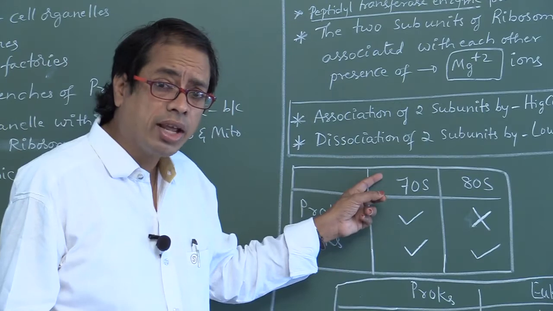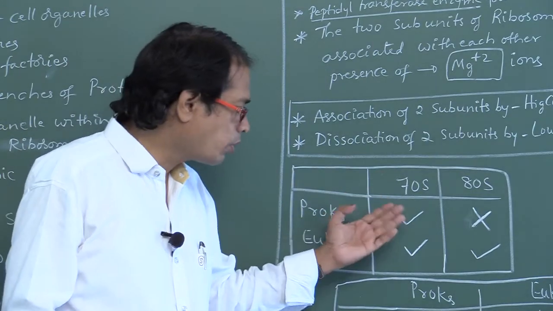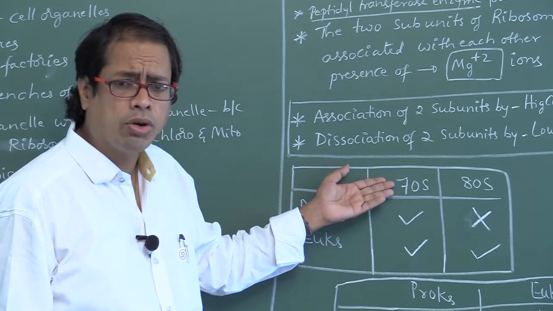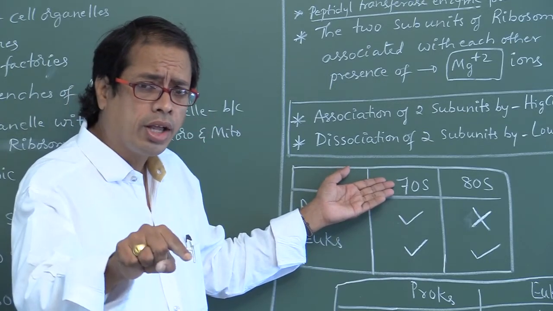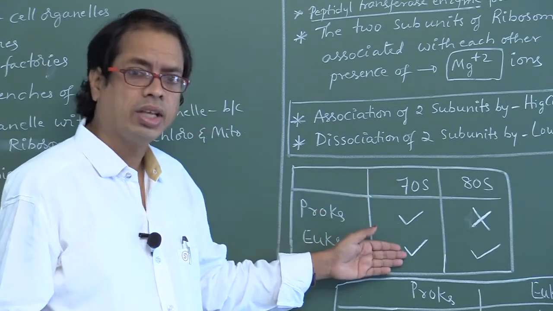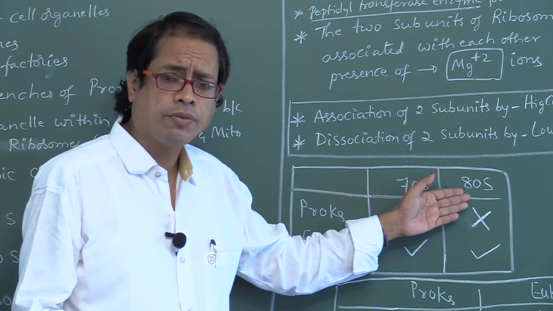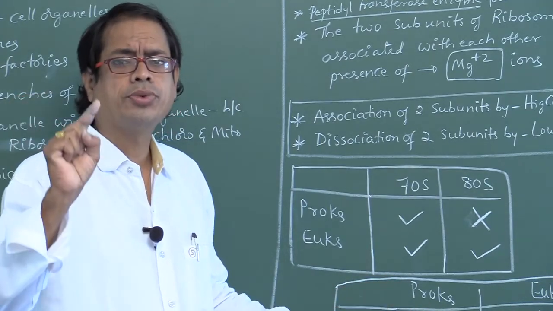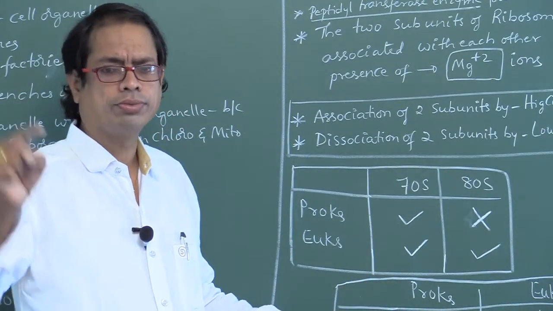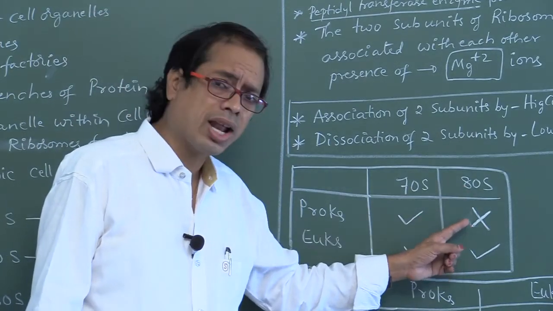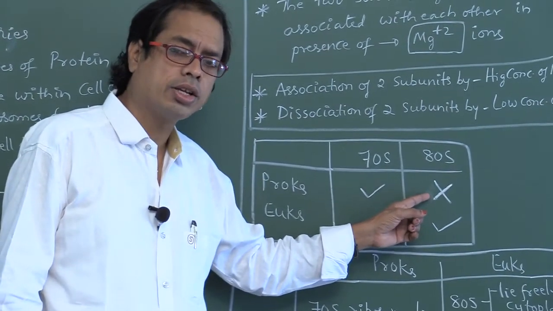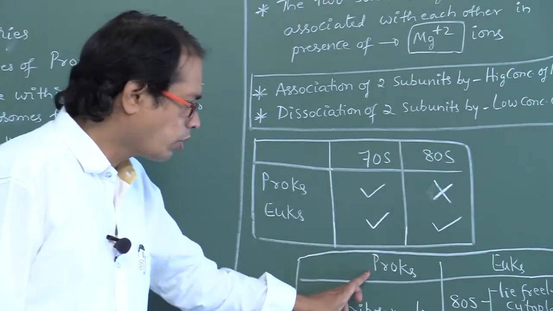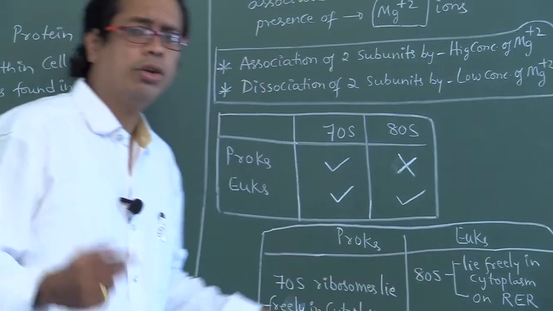So 70S ribosomes are found both in prokaryotes and eukaryotes. True. 80S type of ribosomes are found only in eukaryotes. True. Absent in prokaryotes. True. So 80S type of ribosomes are absent in prokaryotes, found only in eukaryotes. See, prokaryotes, eukaryotes. Where do you find?